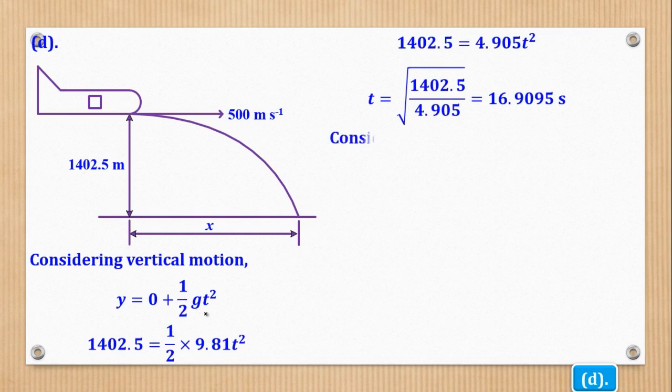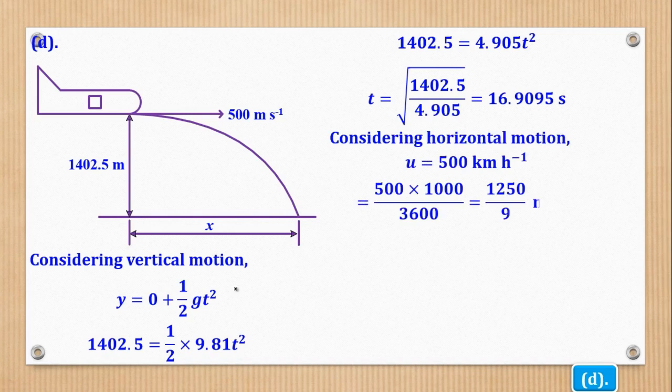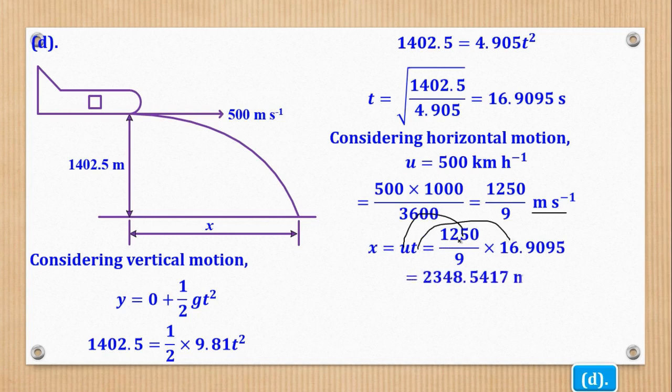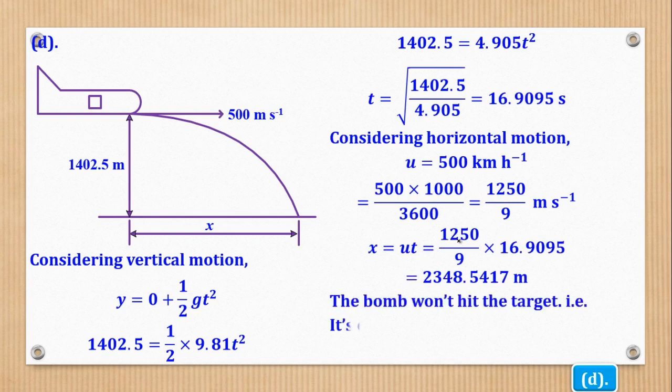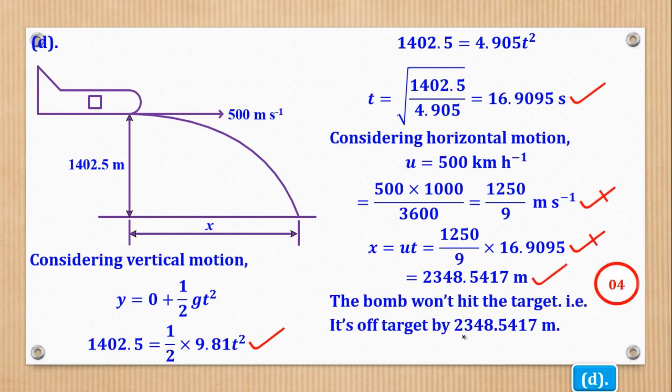After that, we shall consider horizontal motion, where, because this time is in seconds and this was in kilometers per hour, we first convert to meters per second. Then we substitute that x is ut, where u is that and t is that. Then you get the value of x. So I can now conclude that the bomb won't hit the target because it is off target by this distance. And that's what they wanted.